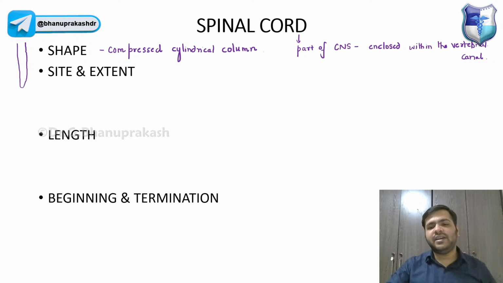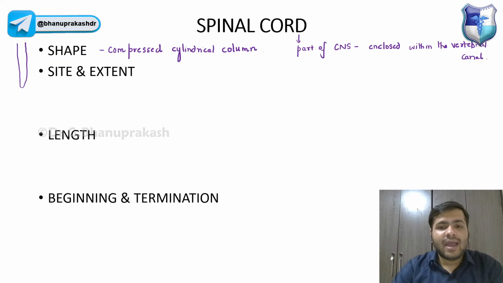Now, we already discussed in the basics that the lower part of the medulla oblongata gives rise to the spinal cord. So it is starting from this foramen magnum. Very good, you already know.